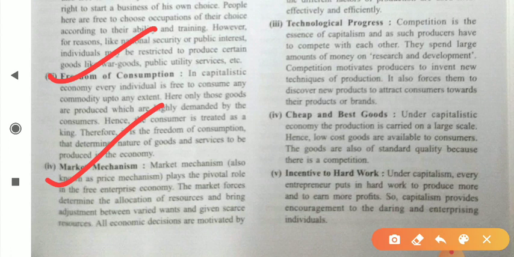Suppose you wish to buy a pizza. Every student in your class wishes to eat pizza. So they will demand the pizza, and the pizza producing company will supply the pizza. Where the demand for the pizza and the supply of the pizza meet, there we determine the price of the pizza. So the market forces, demand and supply, determine the price of any commodity in the market. That's why it is simply known as market mechanism.